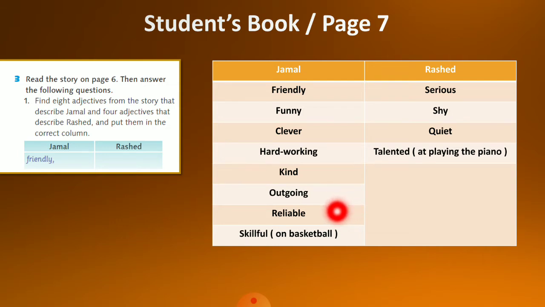Then we said that he is a reliable person and skillful on basketball. As for Rashid, we can describe him as being serious and shy. And we said that he is shy because he can't make friends easily as Jamal. He is quiet and he is talented at playing piano. So all of these words in the table are adjectives in which we can describe people by using them.